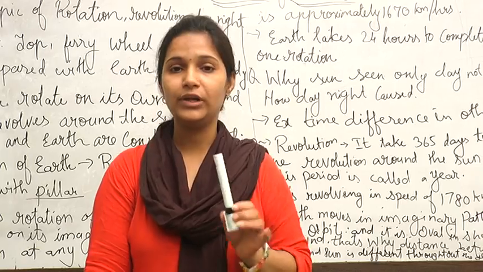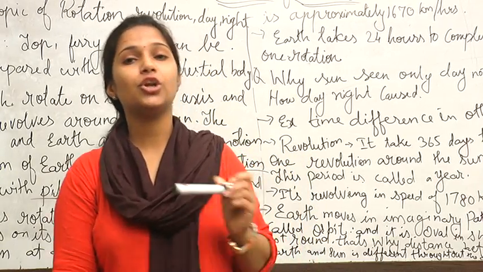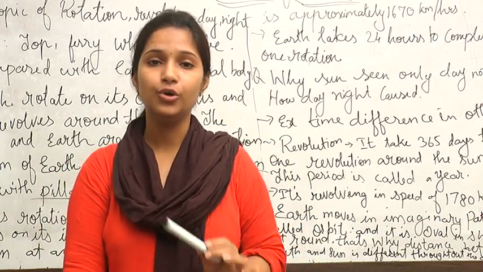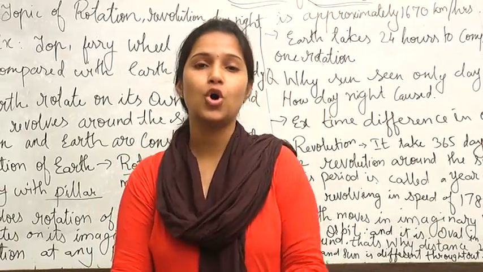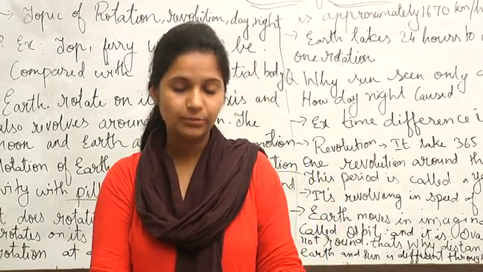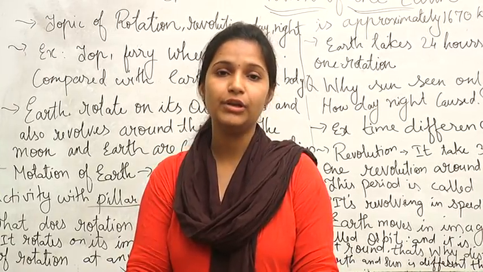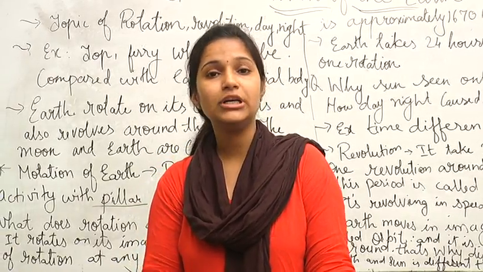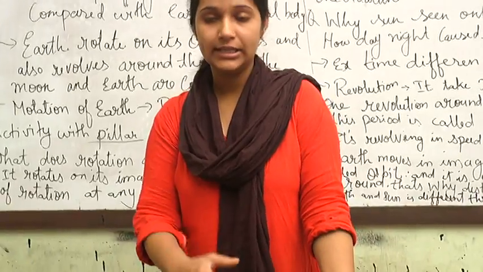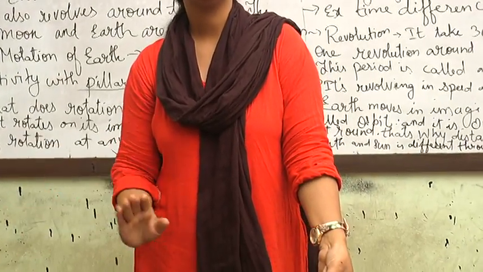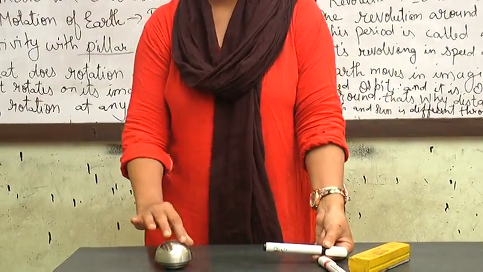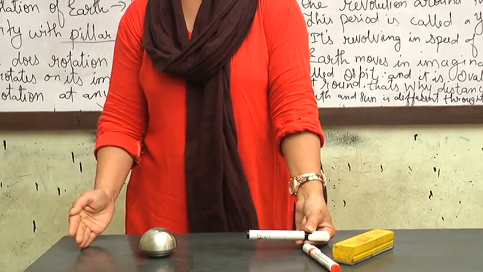Take a torchlight, shut all the doors and windows of your room, switch on the torchlight and shine the light on the globe. The light will fall on half of the globe, and the remaining half will be night. Why? Because the light is not reaching the remaining half.